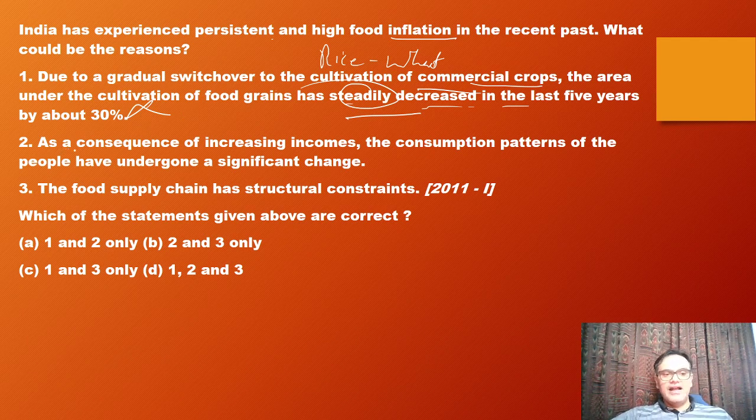Second statement: as a consequence of increasing incomes, the consumption pattern of people has undergone significant change. Definitely, because of that, inflation is increasing. Third, the food supply chain has structural constraints. Yes, that is also there. So 2 and 3 are the answers to this question.